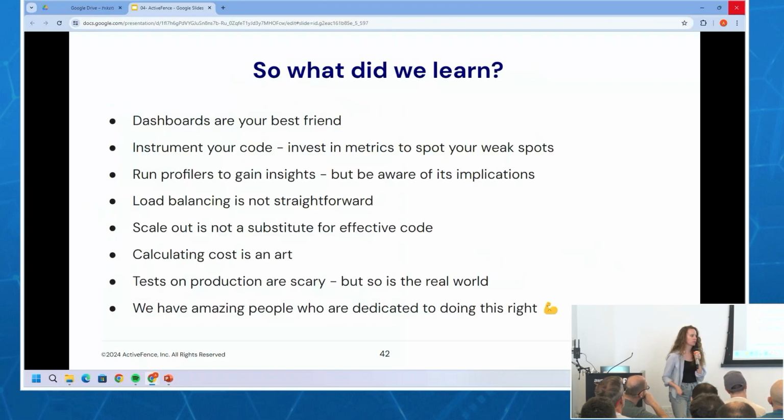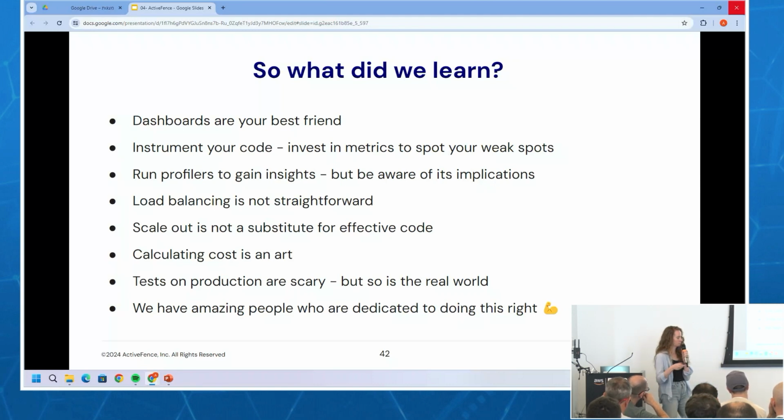So what did we learn? Dashboards are your best friend. And if you don't have good enough dashboards, invest in good enough dashboards, because that's where we start, that's how we investigate. And we understood how important it is, or we knew, that we need to instrument our code, right? We need to invest time in metrics, because that's the only way to really spot our weak spots. We need to have a deep, deep understanding of our services, of our performance, because that's how we're going to start making them better.